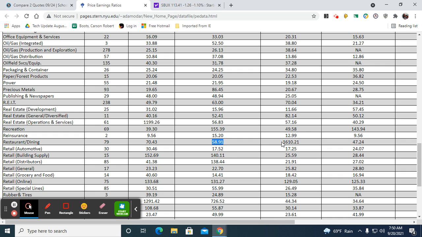The forward, this one is highly inflated, so I'm not even going to look at it. I try to look at the current, and then I try to look at the trailing. The forward means what is it expected to be in the future? If that is inflated, I don't even look at that. I just compare it to the ones that are within the ballpark. So currently, again, Starbucks is performing below its current PE and it's performing below its past PE.